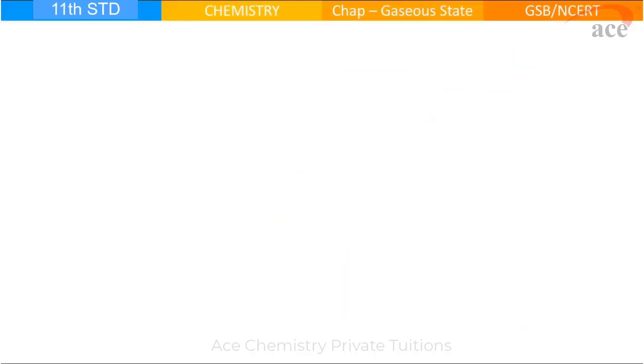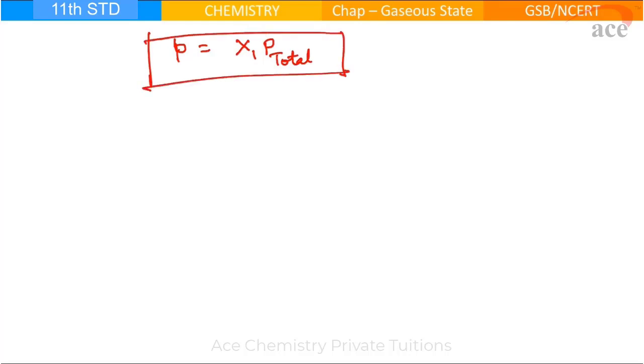This is the formula which we are going to use further. Now the question is how we got that relation. Which one? Partial pressure is equal to mole fraction of the first into P total. Very, very important. Let's see how we got this. We know P total is equal to partial pressure of first, second and third. Correct?